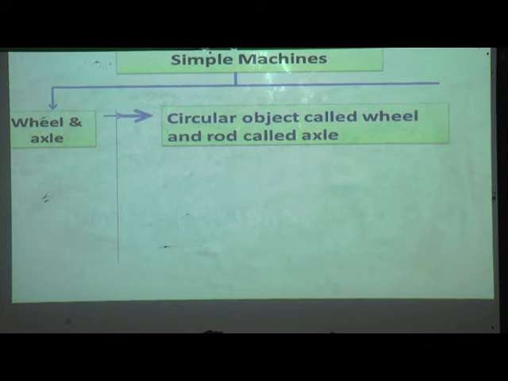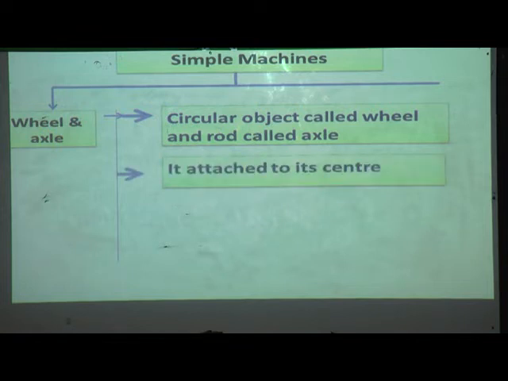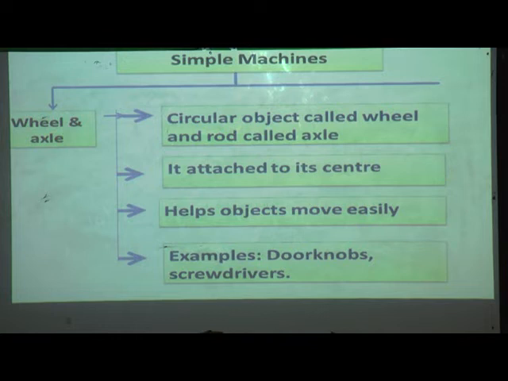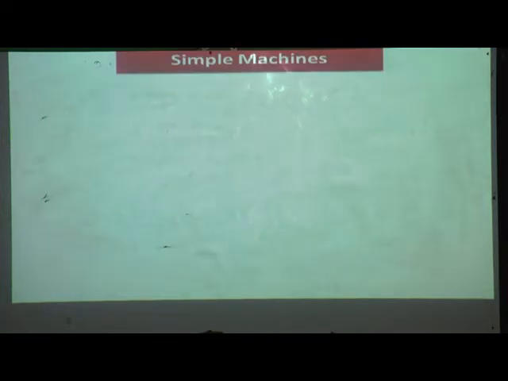It has a circular object called a wheel and a rod called an axle attached to its center. It helps objects move easily. Examples: door knobs and screwdriver.